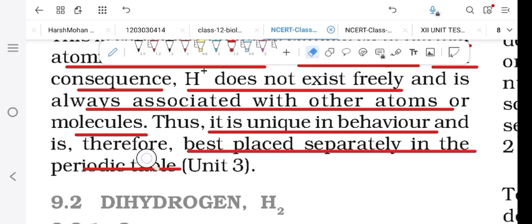So hydrogen is not placed within the regular groups; it is placed separately in the periodic table. This is all about the position of hydrogen.